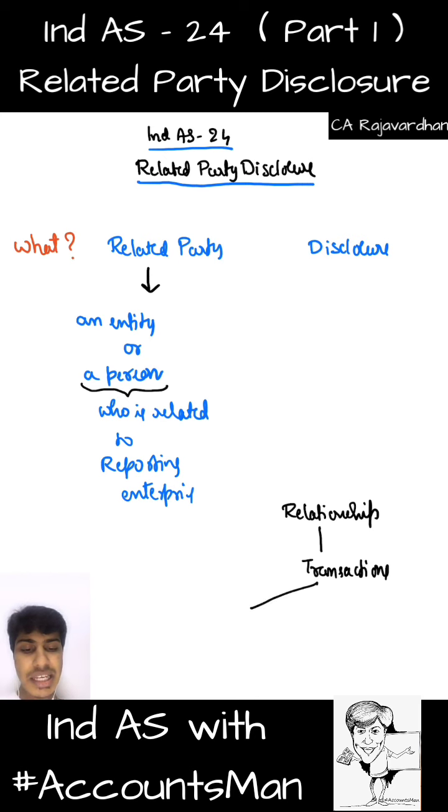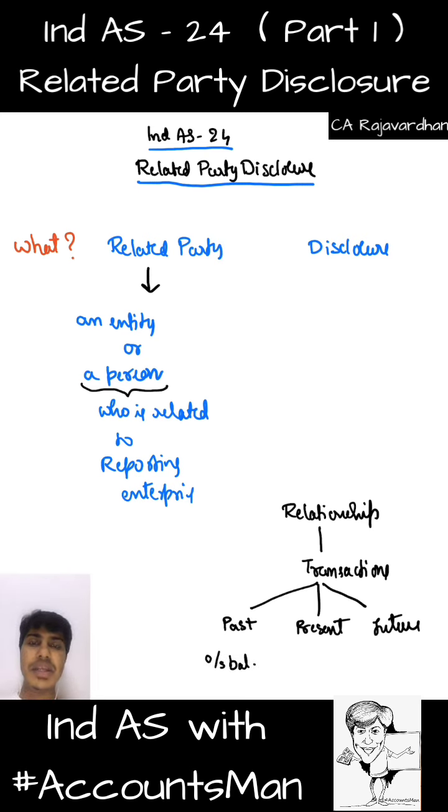These transactions can be in three forms of time: number one, in the past; number two, in the present; or in the future. Whenever there are transactions which have happened in the past with the related parties, they might leave us with outstanding balances. Like I have either purchased goods or sold goods and it's not settled in cash, so it results in a receivable or a payable. That is an outstanding balance arising because of a past transaction with the related party.